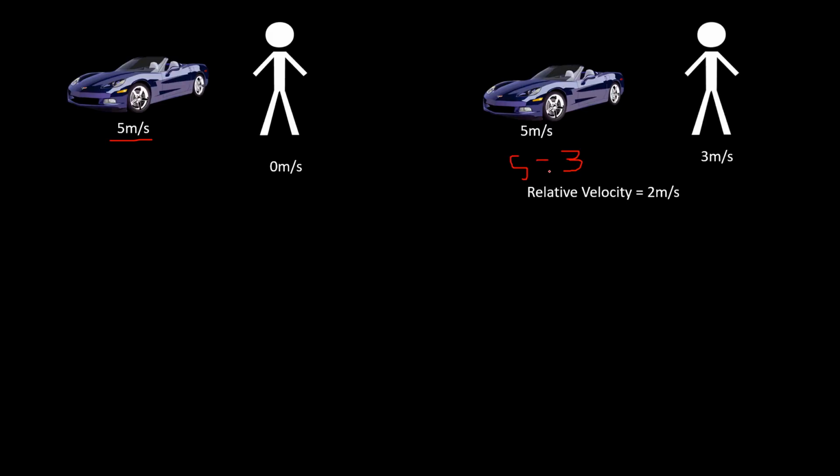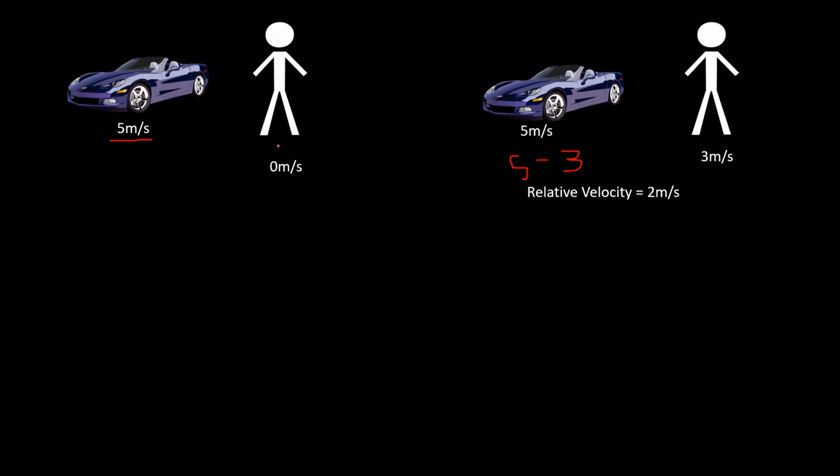Now let's say a car is moving at 5 meters per second and you're observing this car at rest. To you, the car is moving at 5 meters per second. However, if you are moving at 3 meters per second, the relative velocity between you and the car is 5 minus 3, or 2 meters per second. To you, the car is moving at 2 meters per second, and to the observers inside the car, you are moving at negative 2 meters per second. This is called relative velocity.